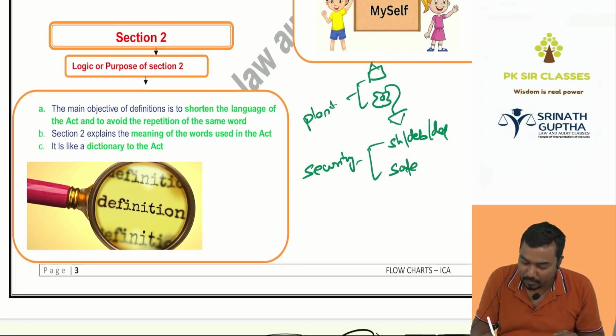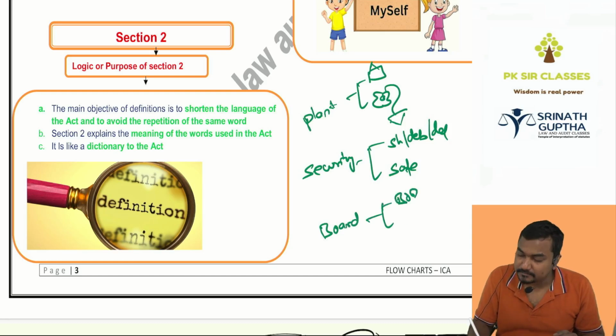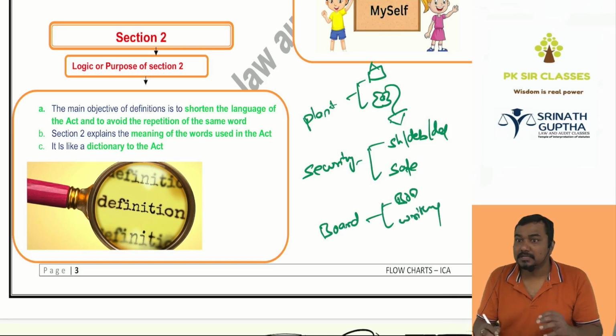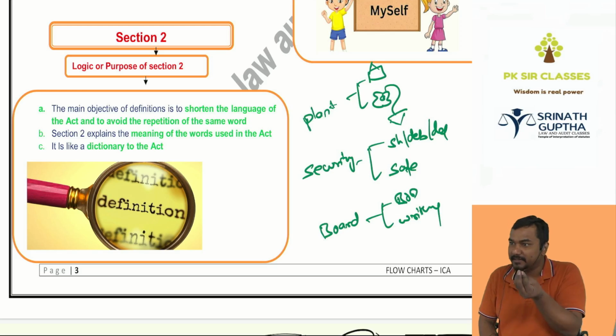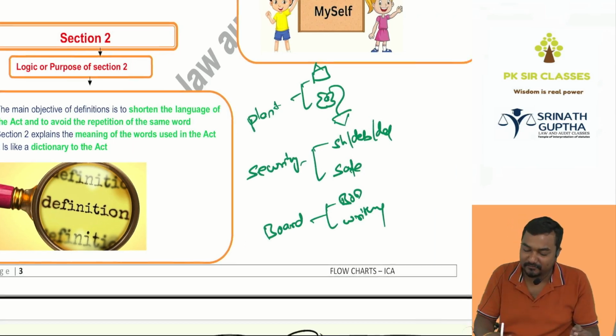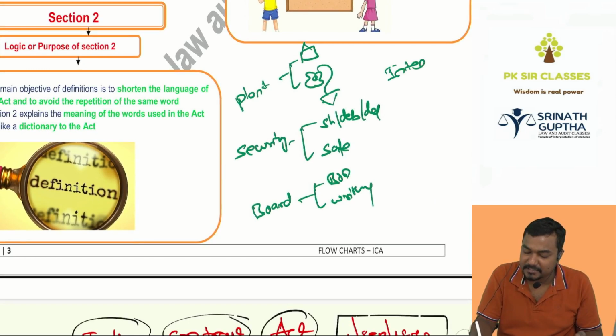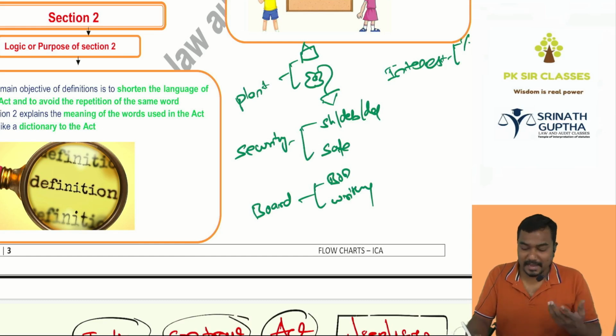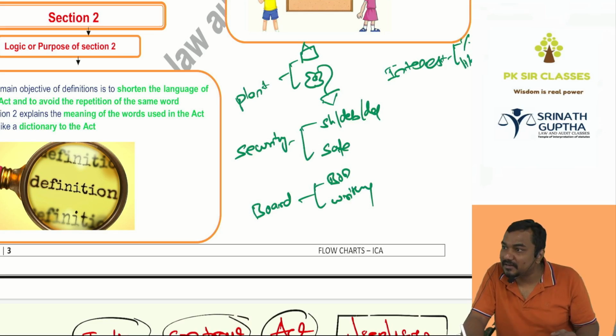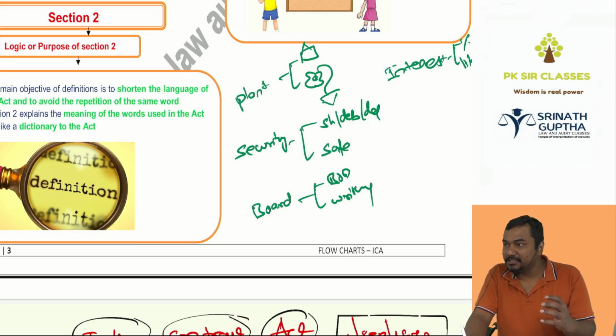There is a word called board, B-O-A-R-D. In companies, board means board of directors. In school, board means where we write something. So in English, limited words are there, and we use them in unlimited ways. One word is interest, I-N-T-E-R-E-S-T. Interest means rate of interest, 3%. Or like, I am interested in that movie. So in English, limited words are there, but unlimited meanings are there. What is the meaning of this word?